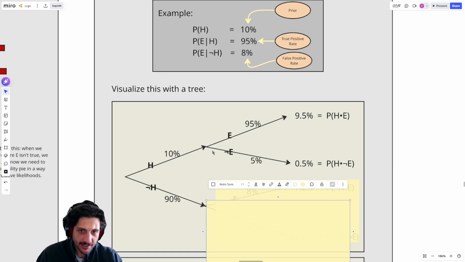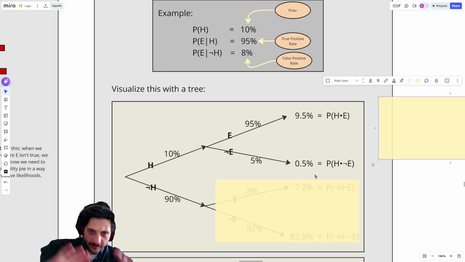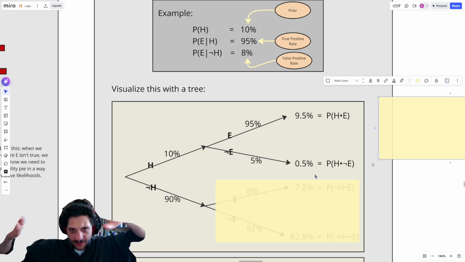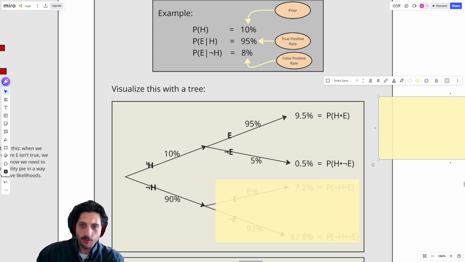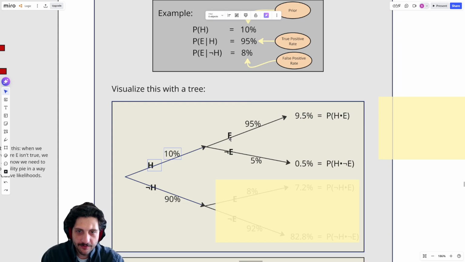If I'm sick, there's a 95% chance of getting a positive result, a 5% chance of getting a negative result. Seeing it in this tree format hopefully helps you see the very conditional nature of this. We're saying if you are sick, then there's a 95% chance that you also get a positive result. And if you are sick, then there's a 5% chance you get a negative result.